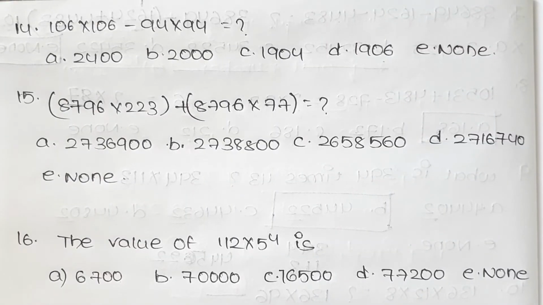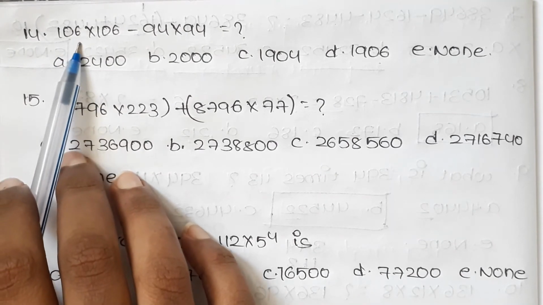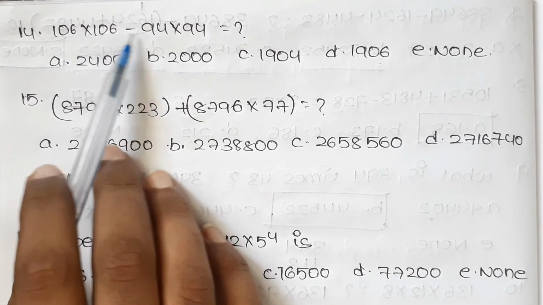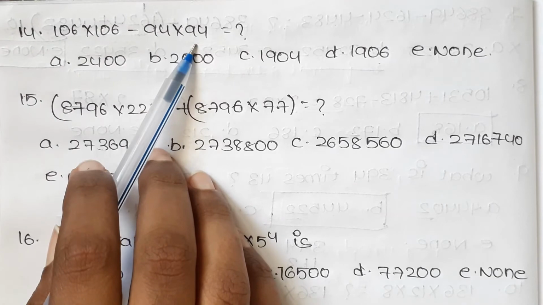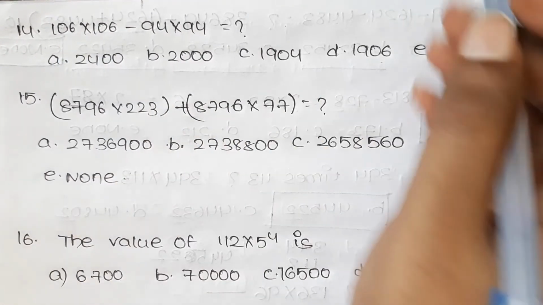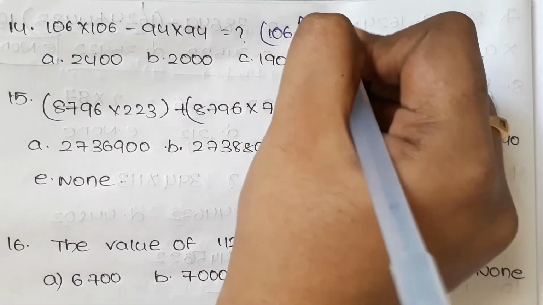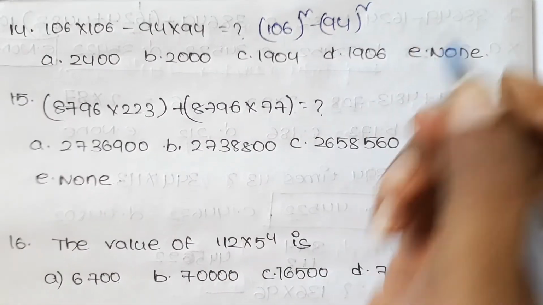And now let us see the next question, that is 106 into 106 minus 94 into 94. It is in the form of a square minus b square, that is 106 whole square minus 94 whole square.